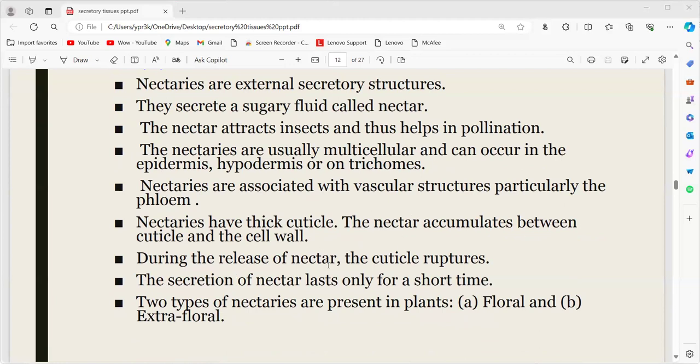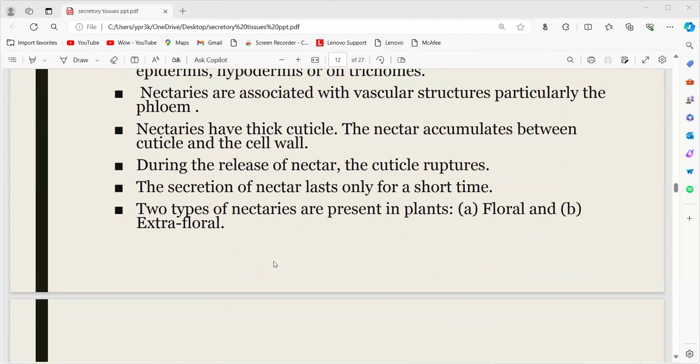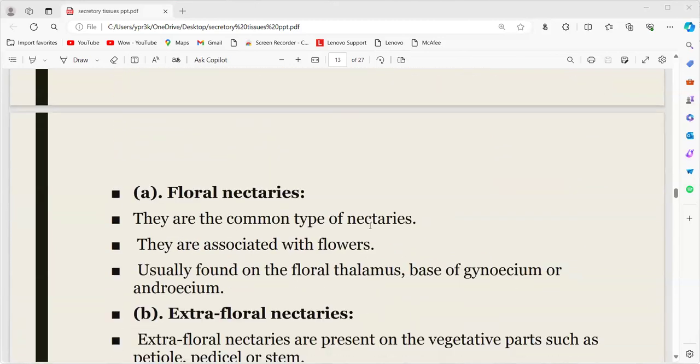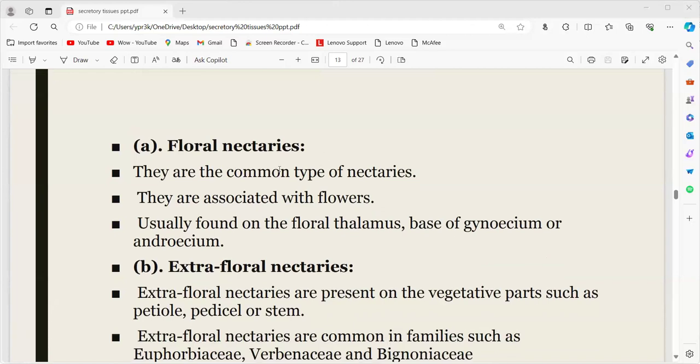During the release of nectar, the cuticle will be ruptured and the nectar is released out, and it lasts only for a short time. Again, these nectaries are classified based on their presence. Generally we know that the nectaries are present in the flower, so they are called floral nectaries. If they are present other than in the flower, they are called extrafloral. Floral nectaries are the common type of nectaries which are present in the flower.